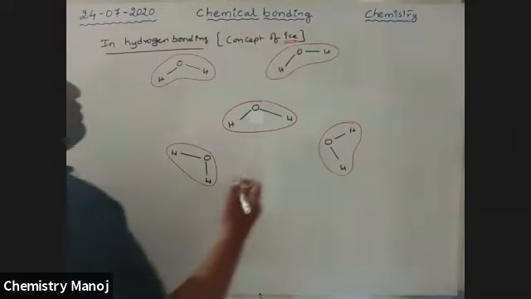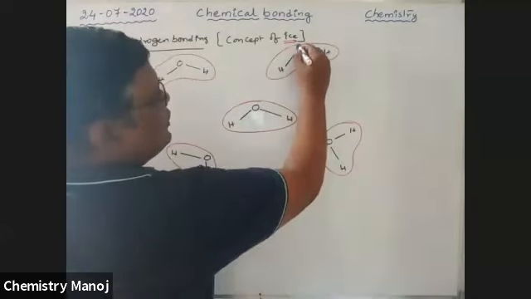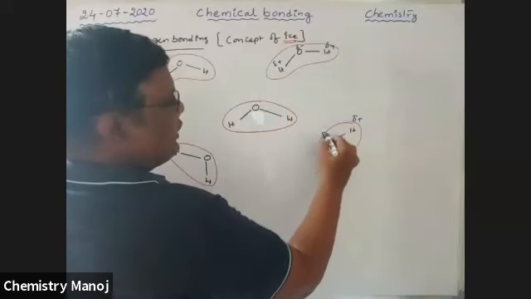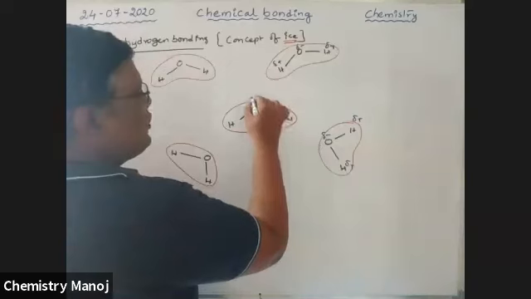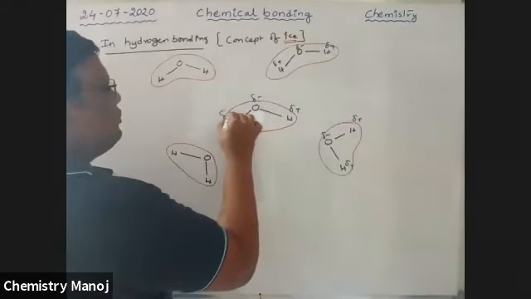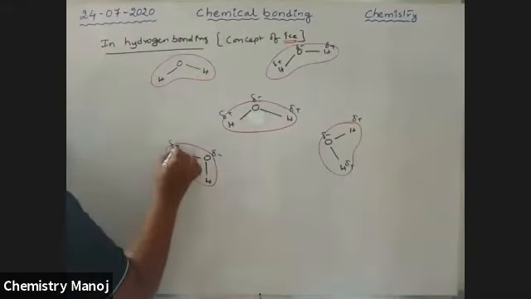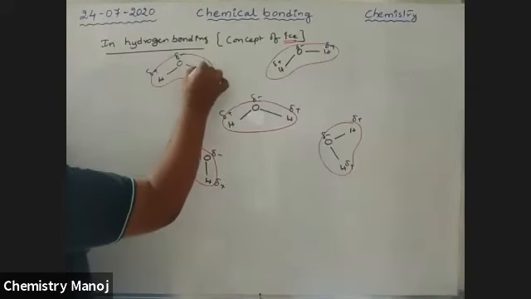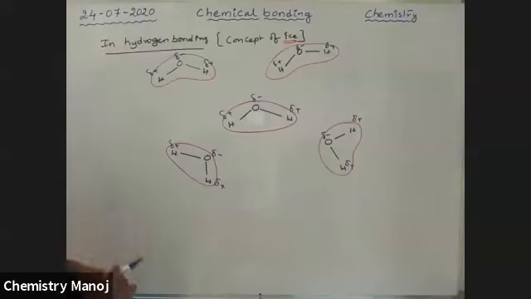See here, oxygen has a partial negative charge and hydrogen has a partial positive charge. Similarly, negative, positive, positive, and so on. These are the charge separations, boys.